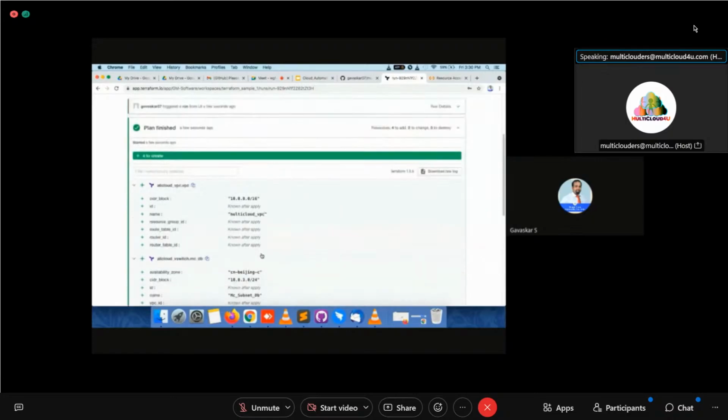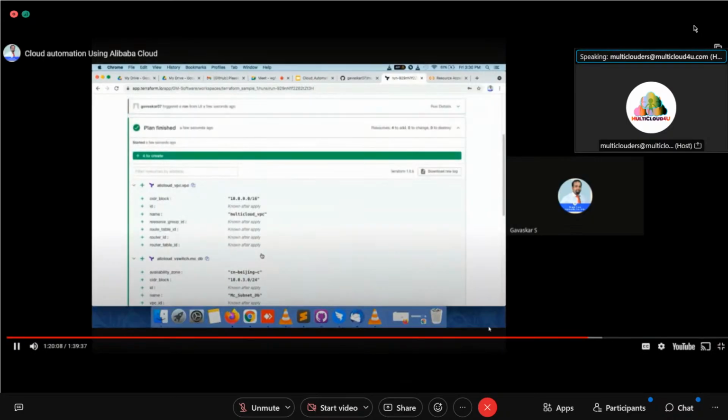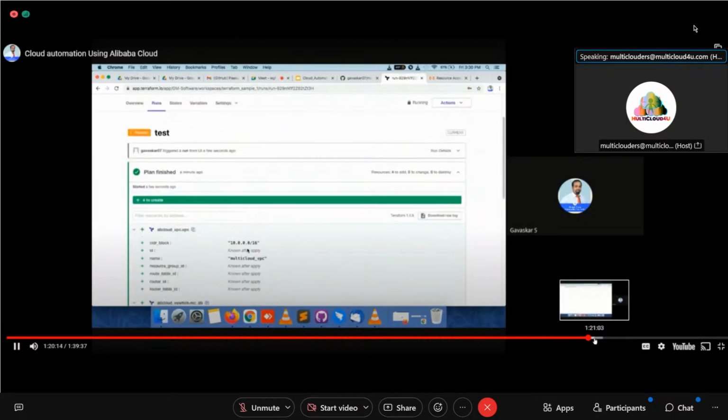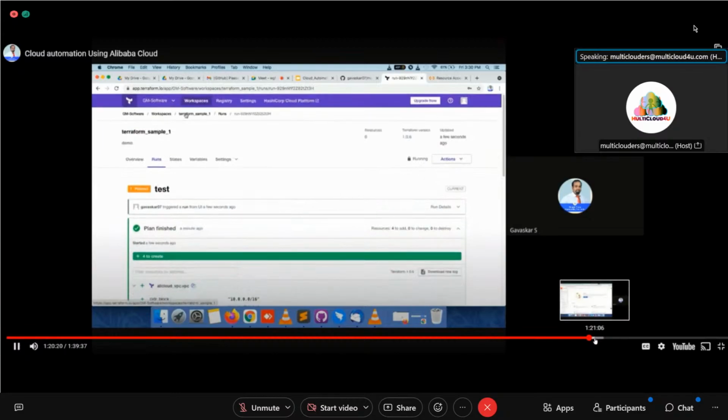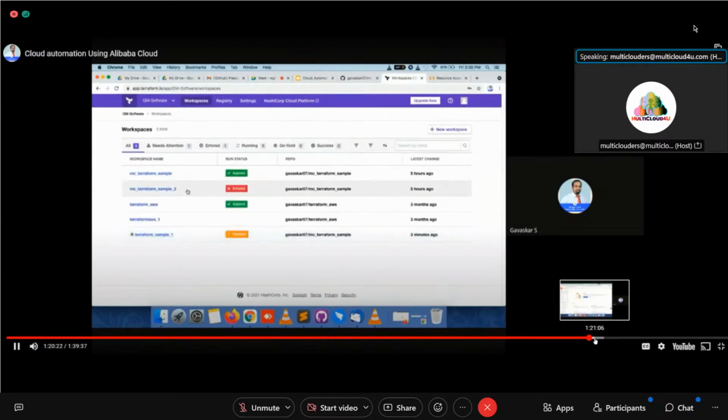It's a very simple process. First you have to create a Terraform file. You have to upload that to the repository. Then you have to configure that in Terraform Cloud, and run that. Yes, that's it. Now what I am going to do is demonstrate the example which I have done. See, this is the example I have done.